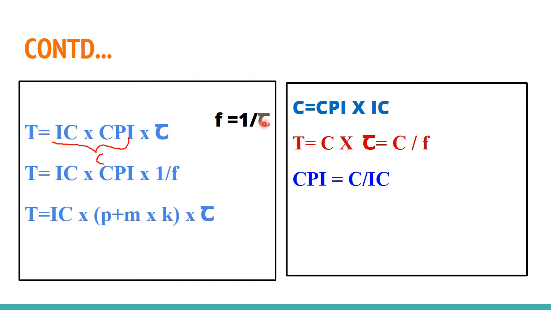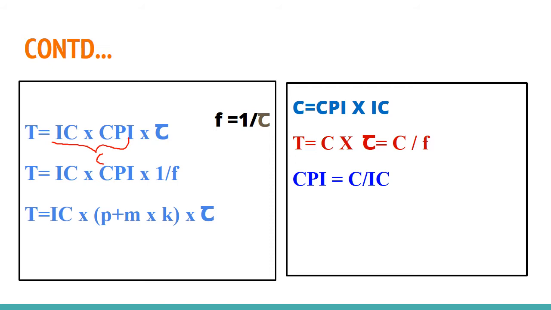before the previous slide I explained about clock cycles. C is equal to CPI into IC, that is, the total number of clock cycles is capital C. So if you need capital C, you have to use CPI into IC, that means instruction count into cycles per instruction will give you capital C. And this T, you can represent also using this.